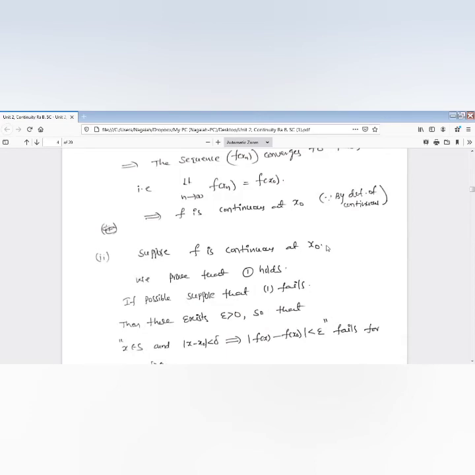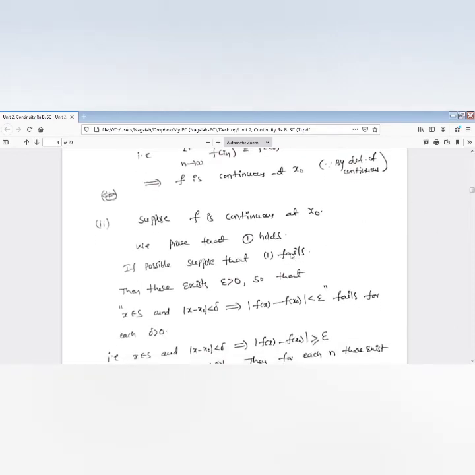So assuming f is continuous, we are going to prove that condition 1 holds. If possible, suppose that we go for proving this by contradiction. Suppose that the function f does not satisfy condition 1. That means, if possible, suppose that 1 fails.